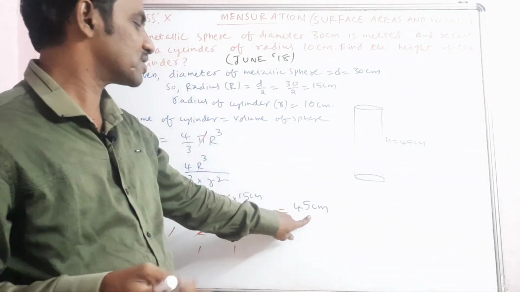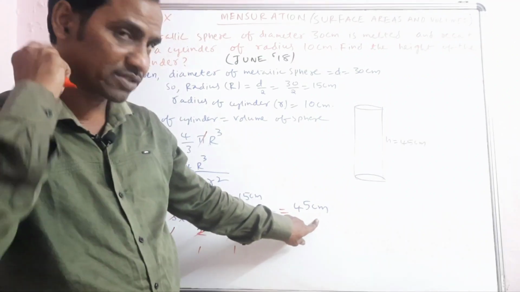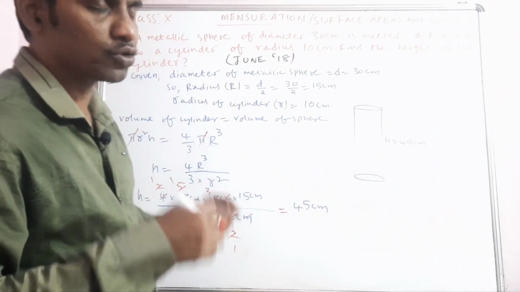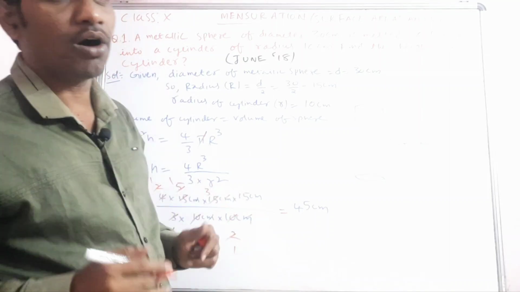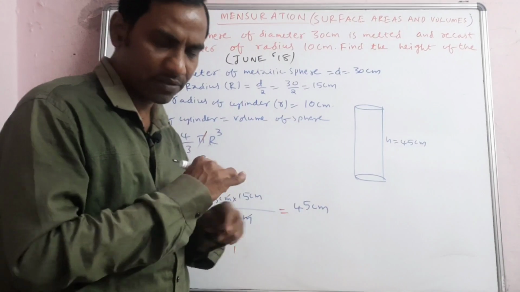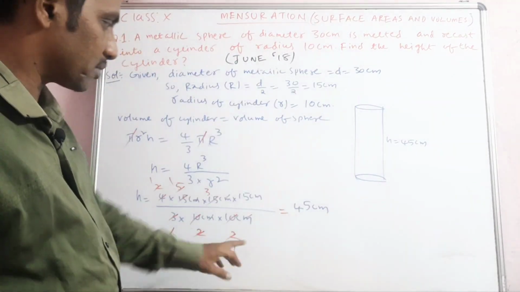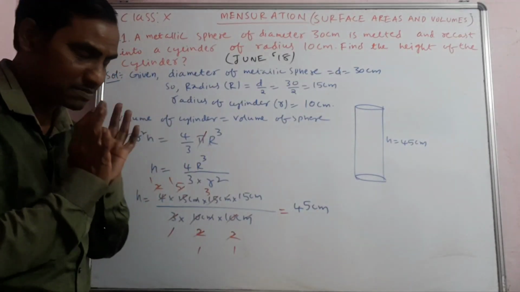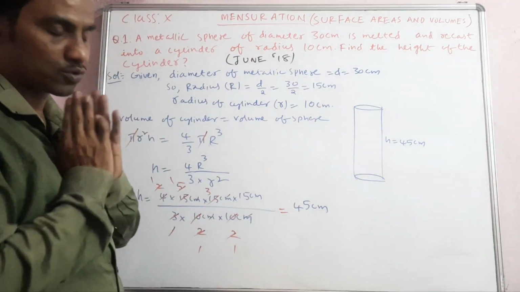For area you will get centimeter square or meter square or unit square like that. For volume you will get meter cube or centimeter cube or any unit cube, maybe it is milliliter or whatever it is. So you have to remember, for length it should be in centimeter only, means the power of the unit should be only 1, not square.